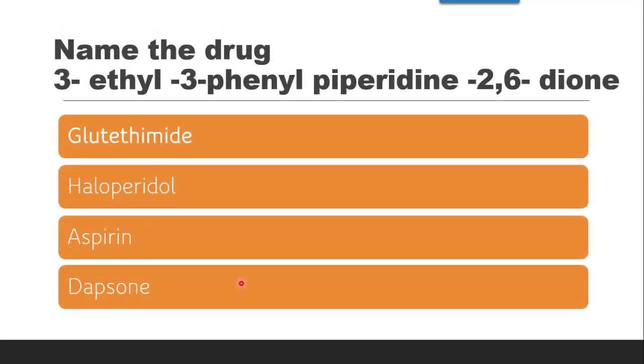Next question is, name the drug having the given IUPAC: 3-ethyl, 3-phenyl, piperidine, 2,6-dione. The correct answer is glutethimide. Why? Because here barbituric acid is not there, and you very well know in sedative hypnotics only two types of drugs are important, one containing barbituric acid derivative and one non-barbituric acid derivative, and that too which contains a piperidine ring. So the piperidine ring containing drug is glutethimide, which we have already seen in the classification.